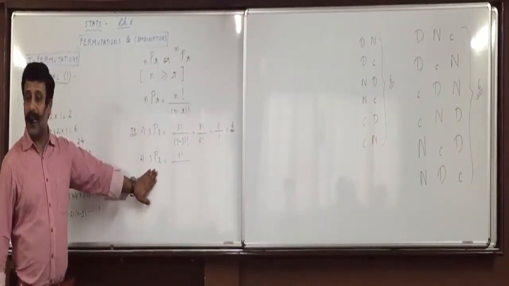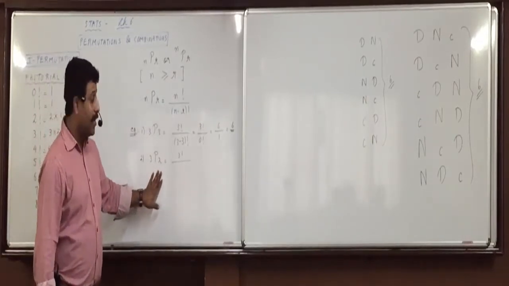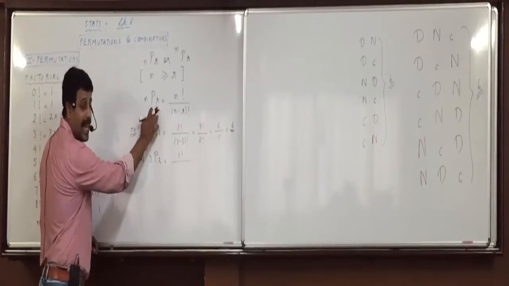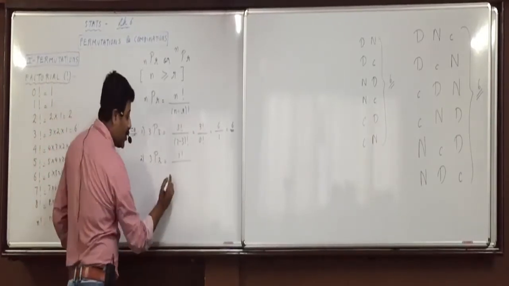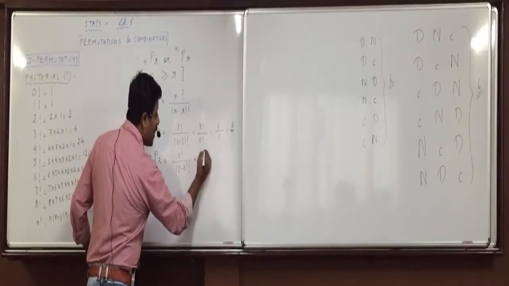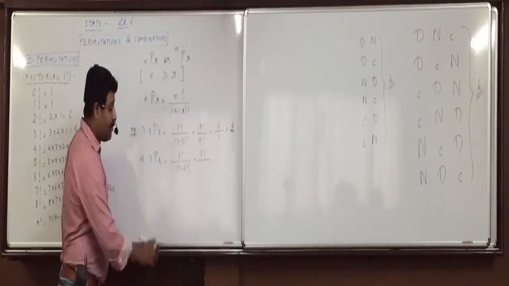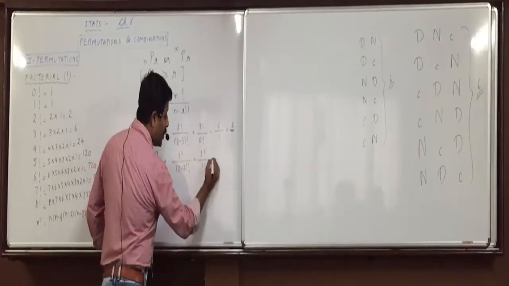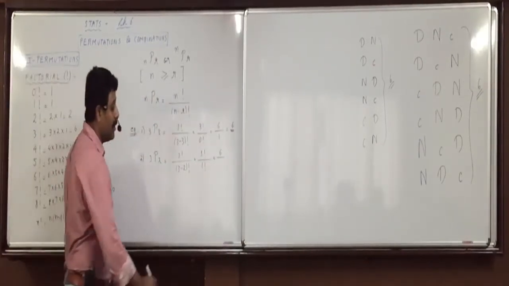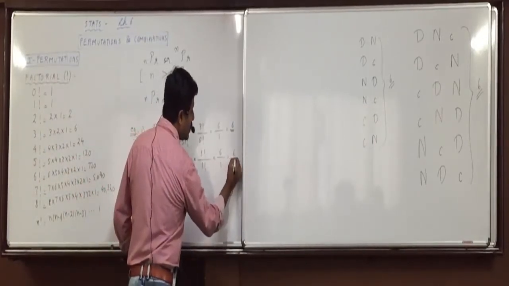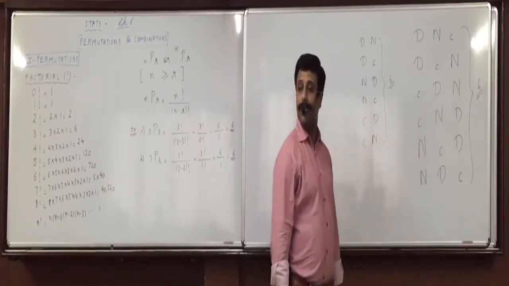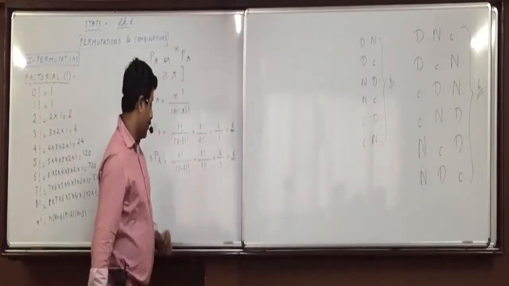Yes, we attended 3P2. So n is 3 factorial upon n minus r, which means 3 minus 2 factorial. So 3 factorial upon, what is 3 minus 2? 1 factorial. 6. And even 1 factorial is 1. So here also it is 6. And we have seen here also, how many outcomes? 6 outcomes. Did you understand this?